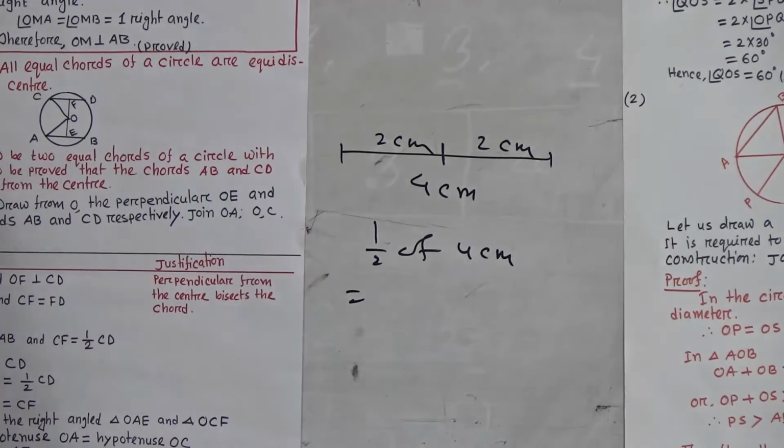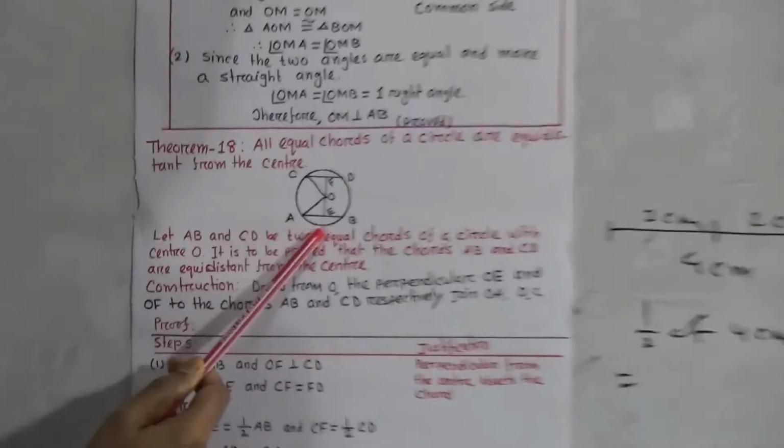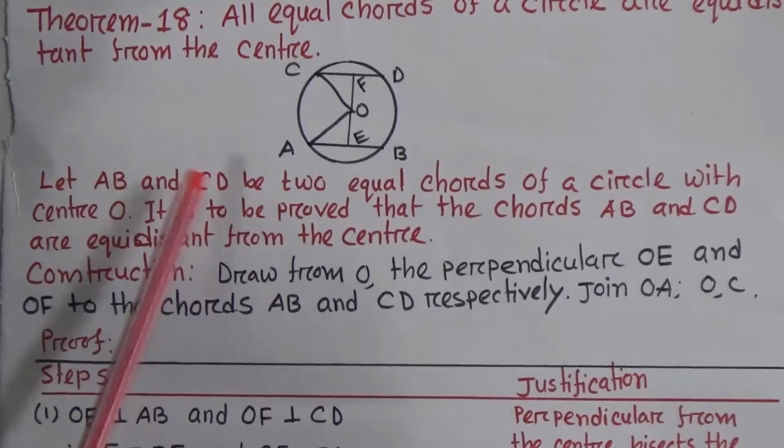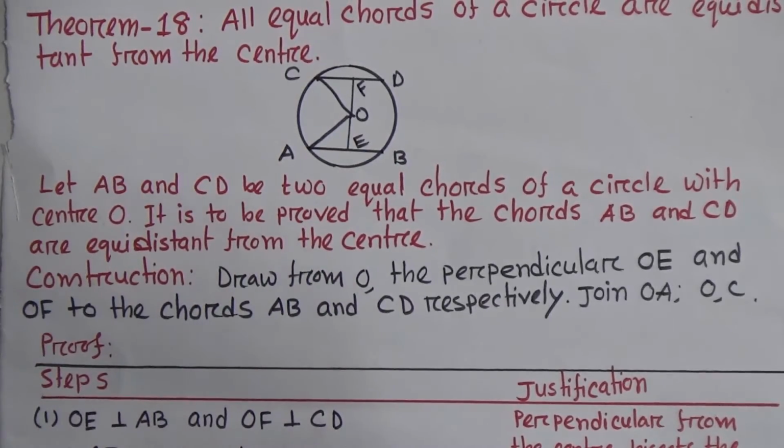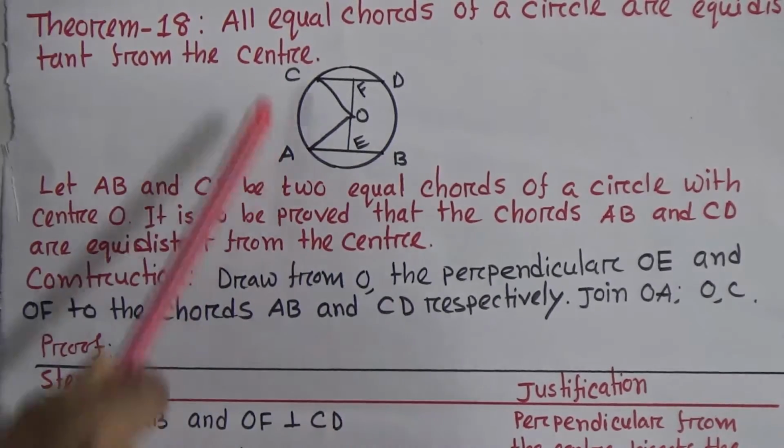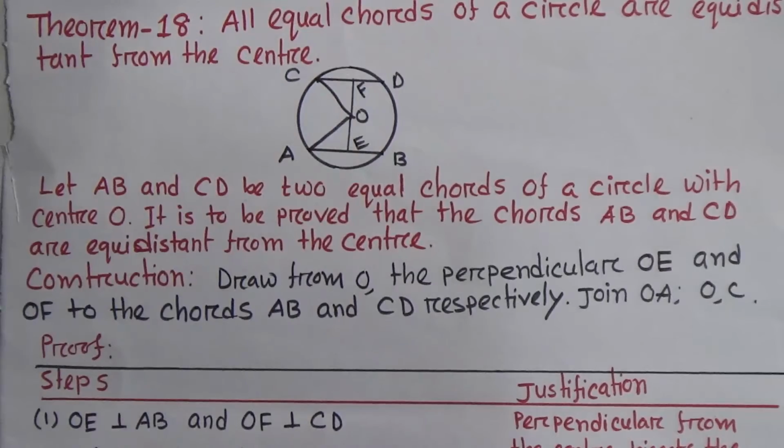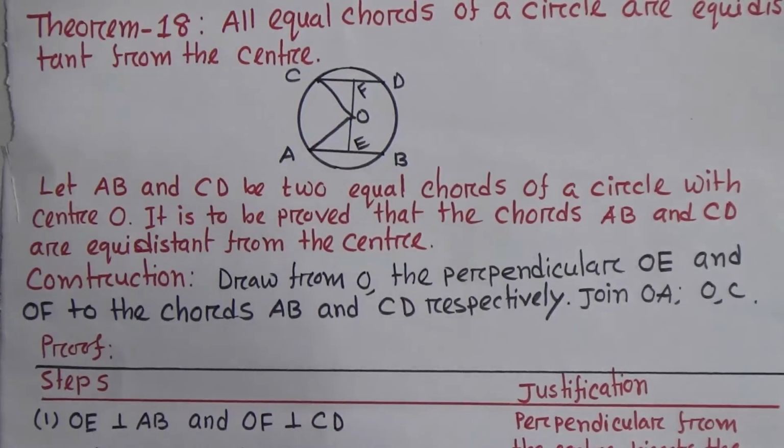Similarly, here AE means half of AB. AE equals half of AB. Then CF equals what? Half of CD.